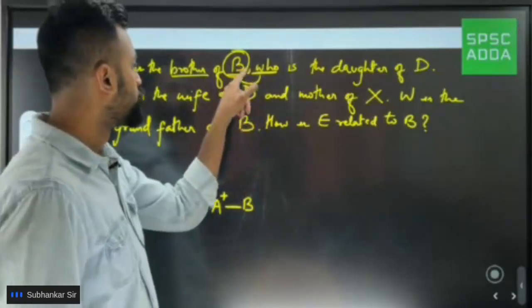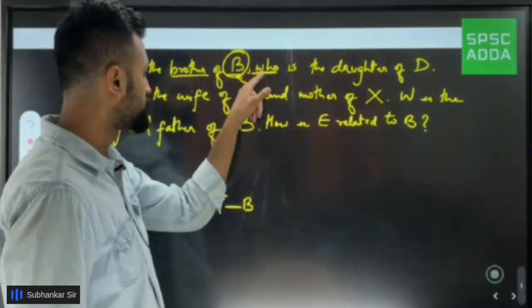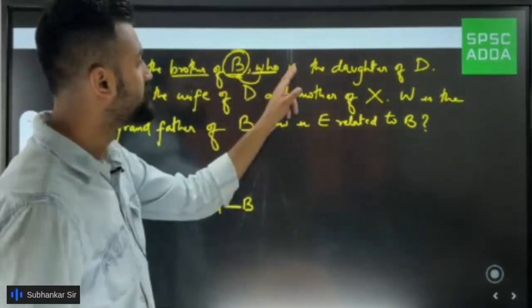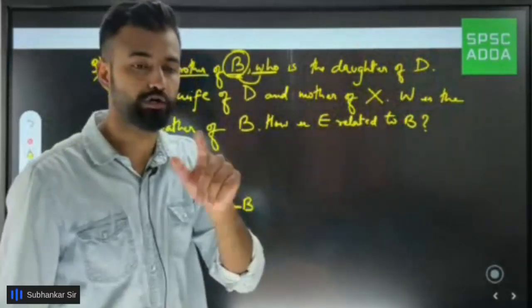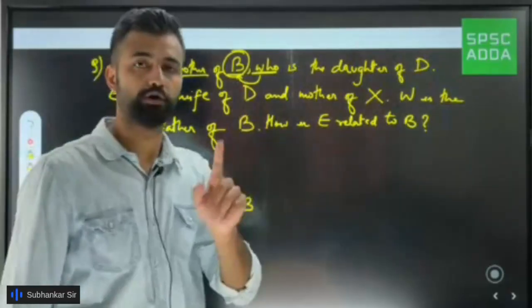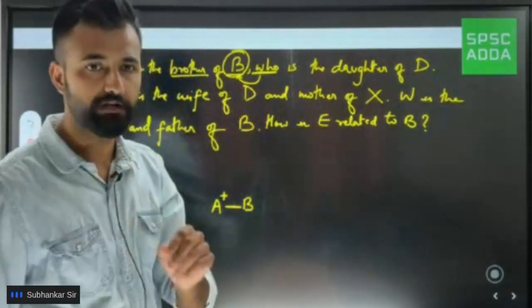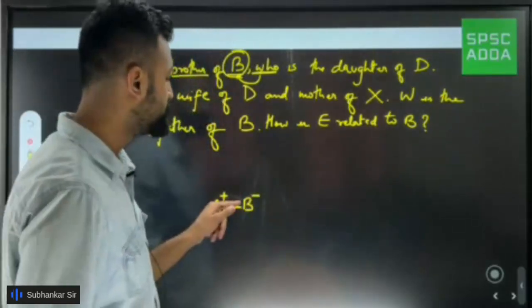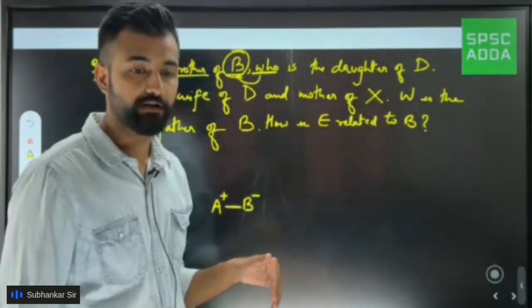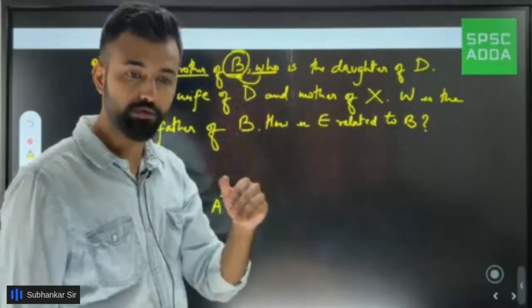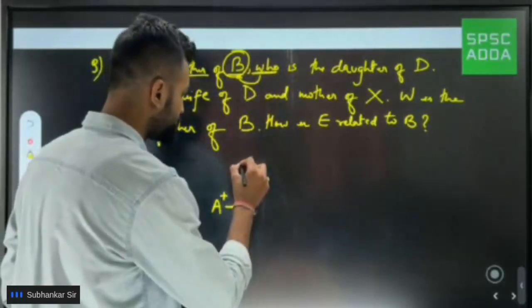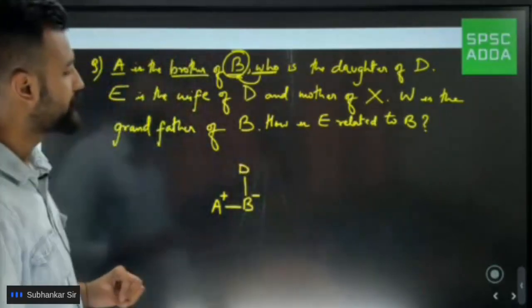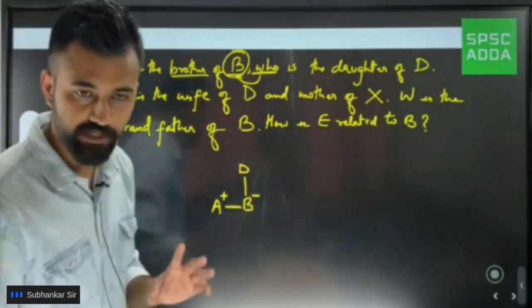Wherever you see it, it is always talking about the previous element, whatever it is. So we are talking about B. B is the daughter of D. Now, B is the daughter means what? B will be a female, right? So I'll put a minus sign on B. And as I said, she is the daughter of D, then obviously D would come first. So D would go at the top and B would come at the bottom. I hope it's clear.